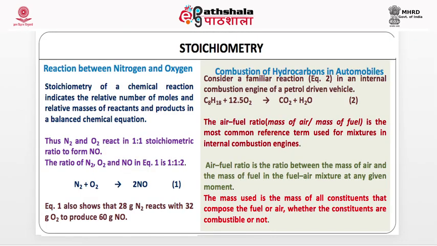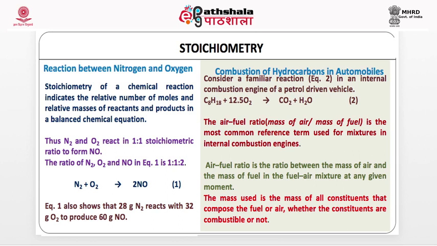Now, the first thing that is very important is stoichiometry. What is stoichiometry? The stoichiometry of a chemical reaction indicates the relative number of moles and relative masses of reactants and products in a balanced chemical equation. For example, in this reaction, N2 plus O2 forms 2NO. This is a very important reaction.